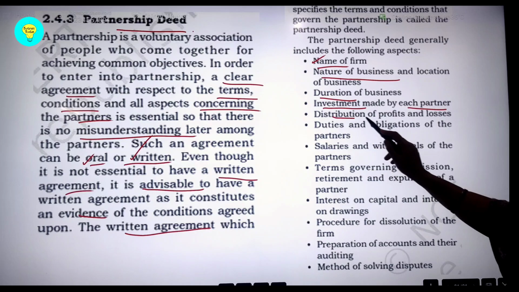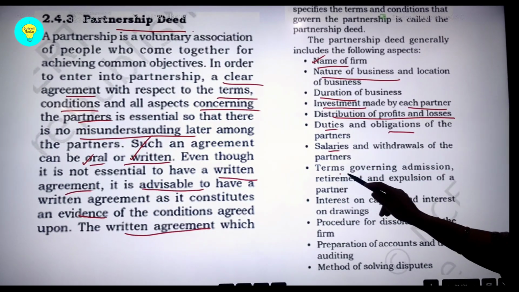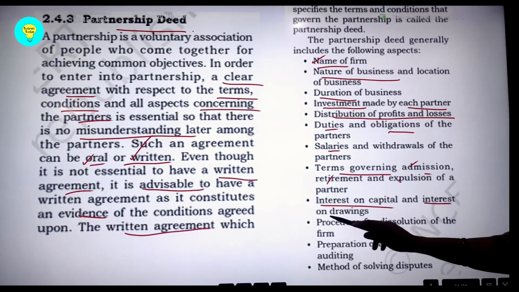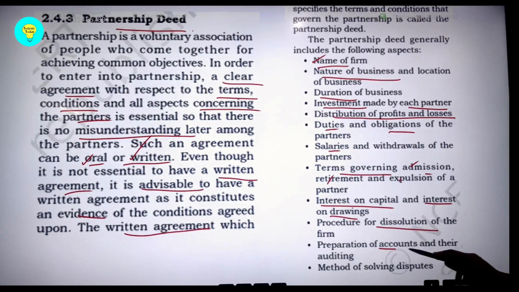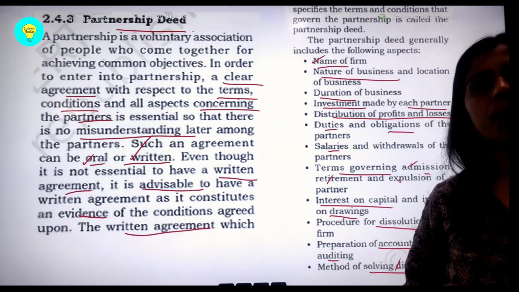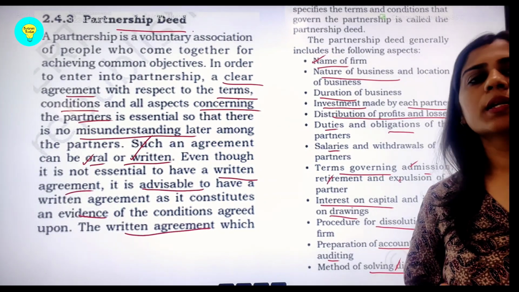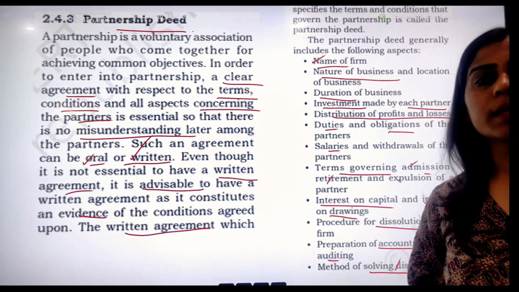partners, then distribution of profits and losses, duties and obligations, salaries, and terms governing the admission, retirement, and expulsion of the partners, IOC, interest on capital, or IOD, interest on drawings, then the various procedures for dissolution of the firm, the preparation of accounts and auditing, and method of solving disputes. So everything is well clear and mentioned in this important legal document. It may or may not be registered. If it is written, it is advisable to get it registered to avoid any future conflicts, with evidence in the court of law.